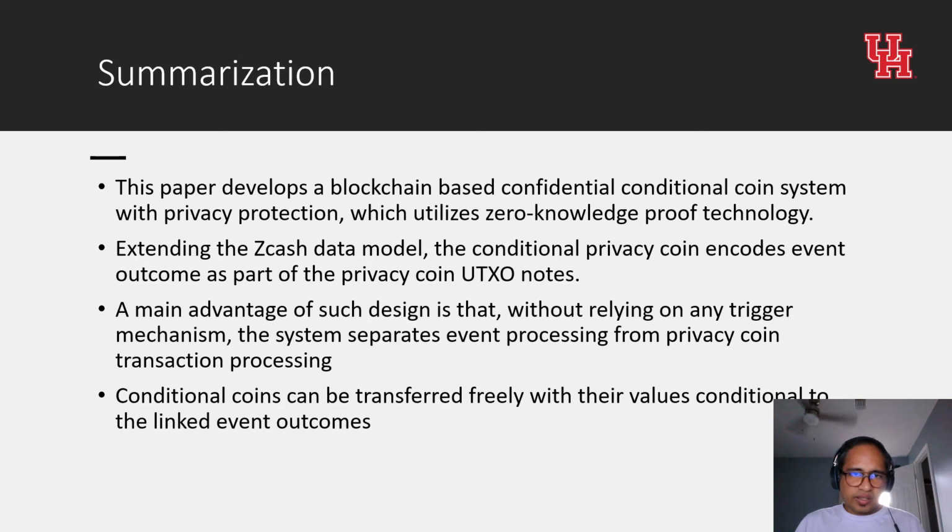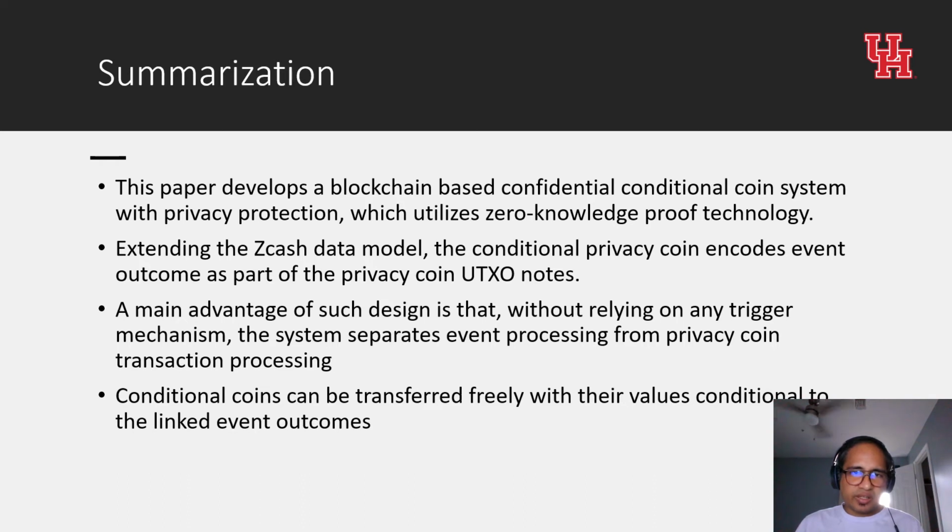In summary, this work develops a confidential blockchain and event-based transaction system with privacy protection, which utilizes zero-knowledge proof technology. Extending the Zcash data model and the conditional event-based transaction design, the transaction protocol design encodes event outcomes as part of the privacy-shielded UTXO nodes.